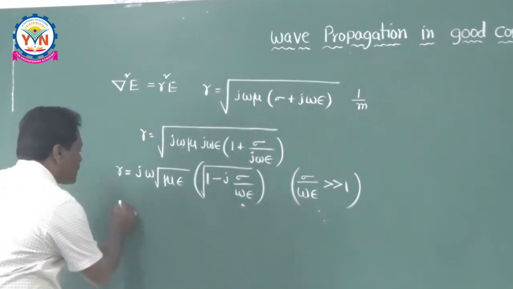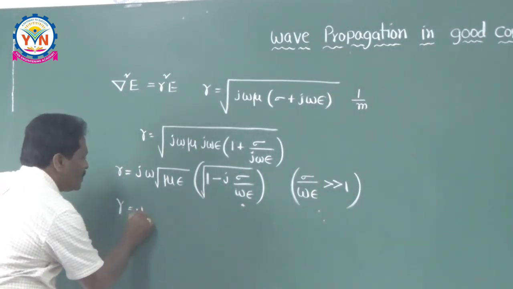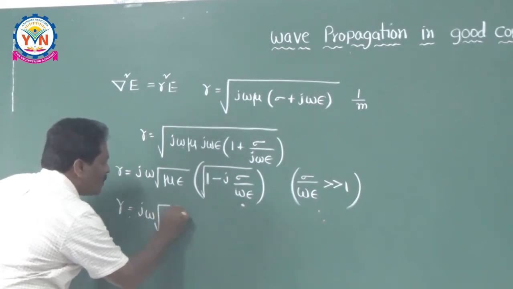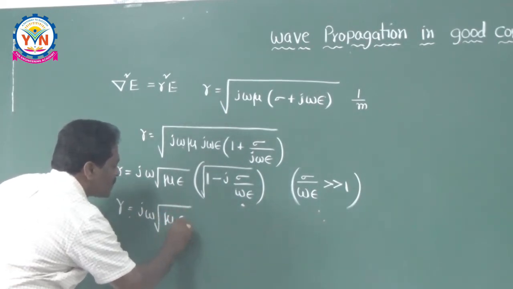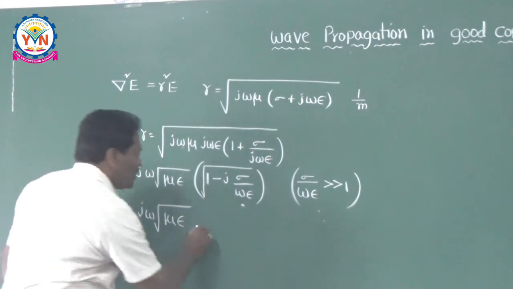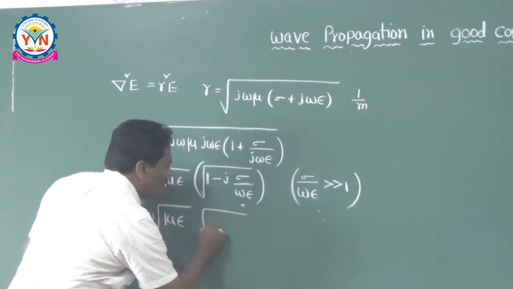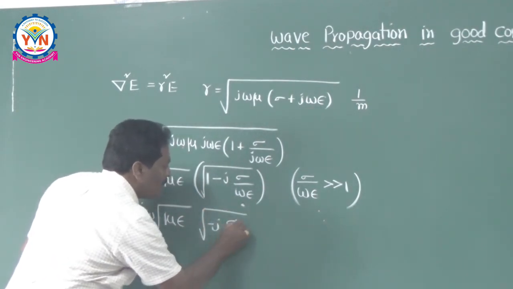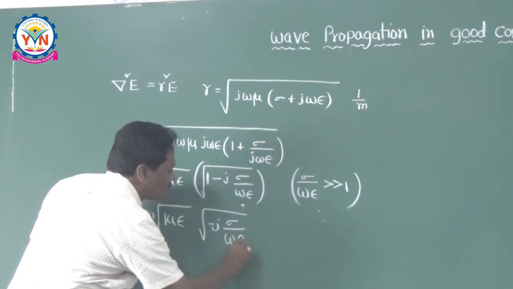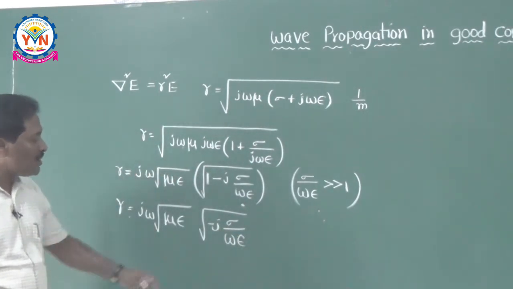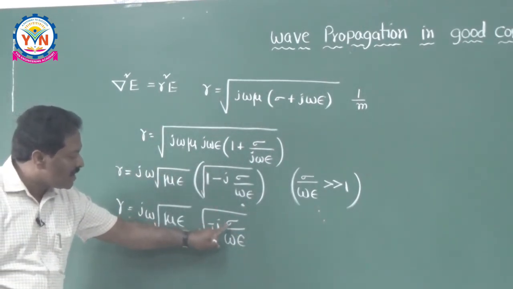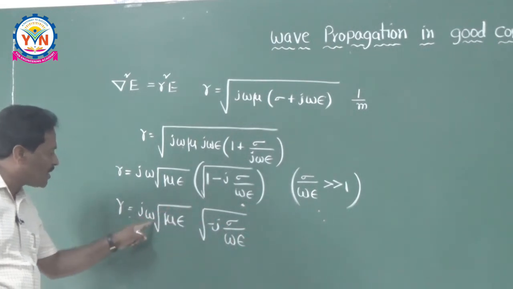That's why I can say gamma is equal to j omega root mu epsilon into root of minus j into sigma by omega epsilon. Now root of sigma by omega epsilon is also common here.